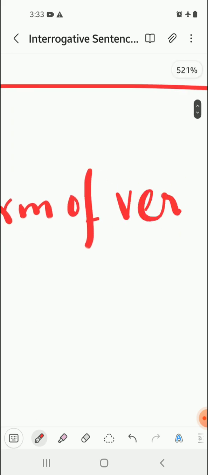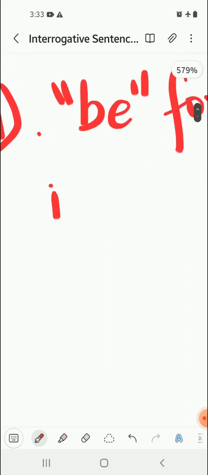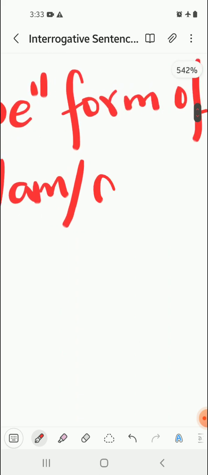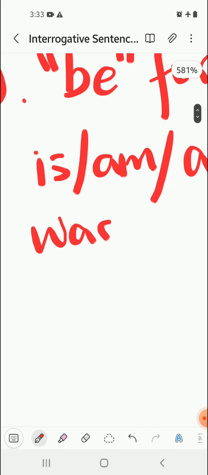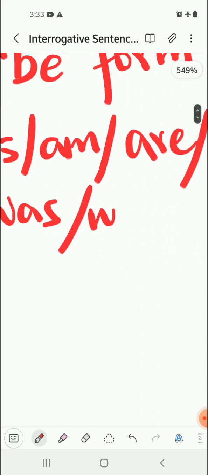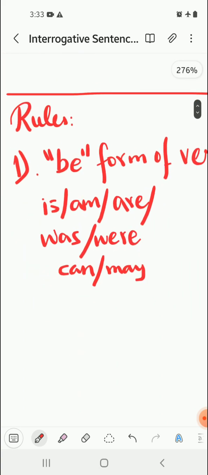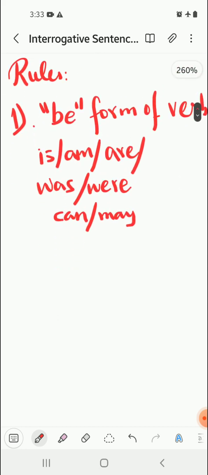Now, what are be form of verb? Is, am, are. If it is past tense, then it will be was, were. So these, and can, may, are all types of be form of verb. So we have to first identify these words in the assertive sentence and then bring it forward.